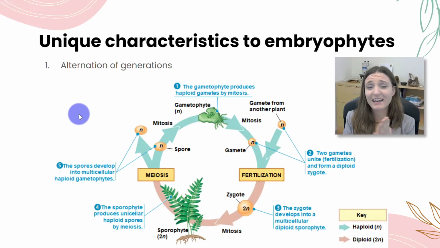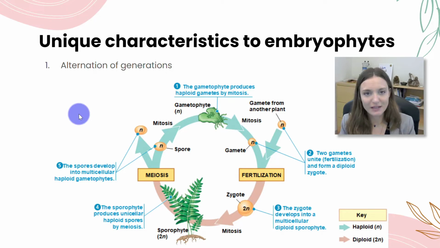Okay, so unique characteristics of embryophytes. So all land plants go through this process of what we call alternation of generations. We think that this life cycle process evolved multiple times independently in different lineages of algae, but we do think it evolved independently in embryophytes as well, those true land plants.